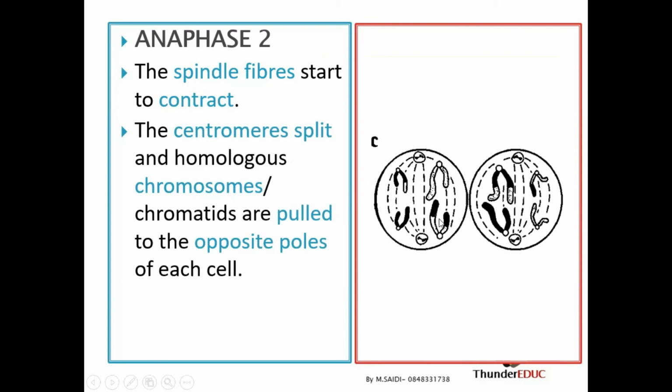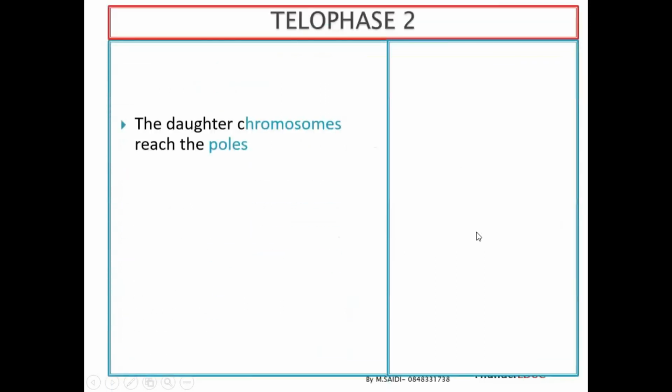It was together here. Now this one pulls this side and this one pulls that side. Check the direction: it's not facing this way, it's facing that way, because the force of pulling is coming from this side. So that's why it's supposed to be like that. When you're drawing, take caution so that you draw it properly. And check the shadings. The shadings are also very important when you are doing it.